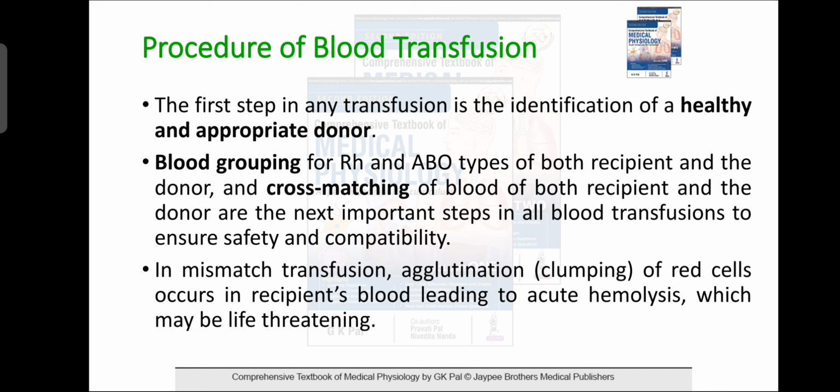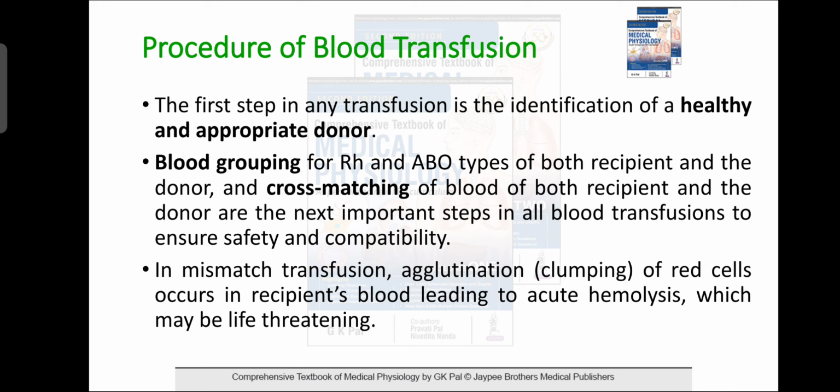Then blood grouping and RH and ABO typing of both recipient and donor, and cross matching of the blood of both the recipient and donor, are the next important steps in all blood transfusions to ensure safety and compatibility.